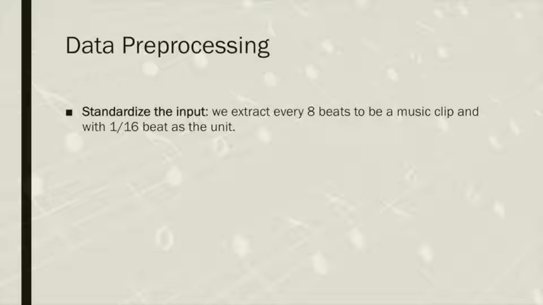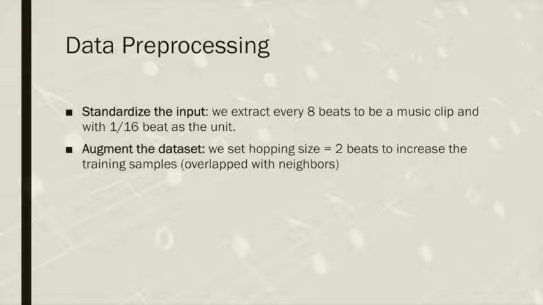During our data pre-processing step, we did 3 main things. First, in order to standardize the input, we extract every 8 beats as a music clip, with 1/16 beat as the unit. Second, we set the hopping size equal to 2 beats to increase the training examples. Also, that may cause overlap with neighbors.